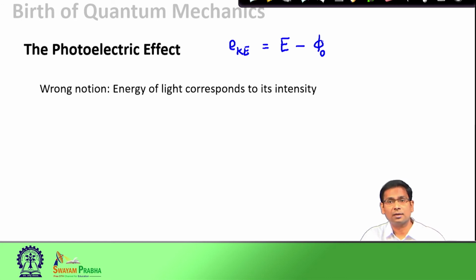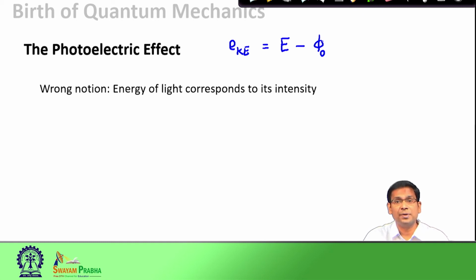That means, when one wanted to explain the photoelectric effect through the existing classical mechanics, it would have meant that if I use high intensity light, because intensity corresponds to the energy, I would be able to observe the photoelectric effect, and by increasing the intensity of the light further, I would see that the kinetic energy of the ejected photoelectrons increases.